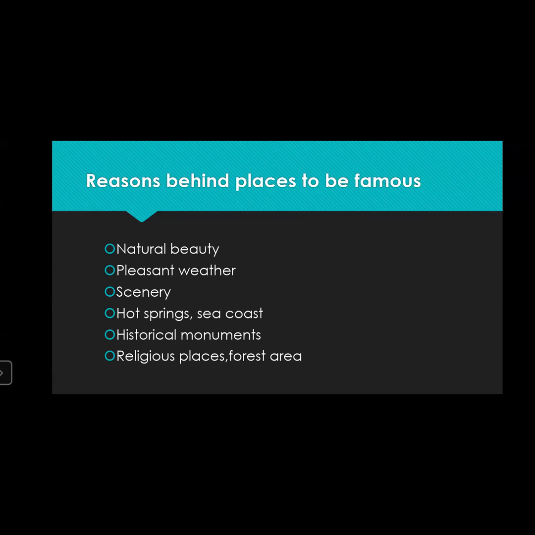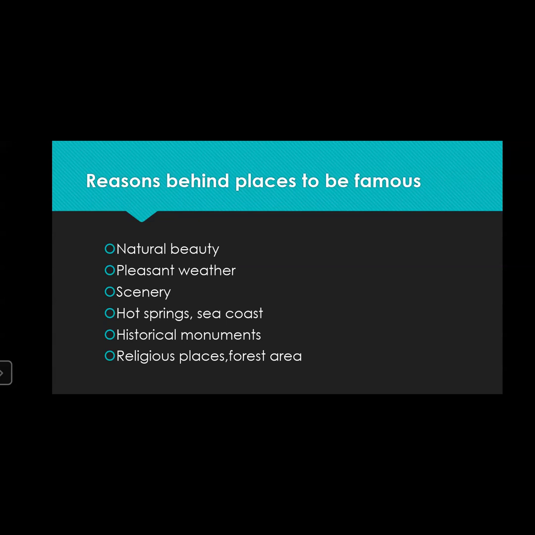If you go to the Kerala side, you will see the nice backwater areas and nice boating. So it comes under scenic beauty. Then hot springs: some places are very famous for hot springs. Then the sea coast: places which lie on the coastal side come under the beautiful sea coast.